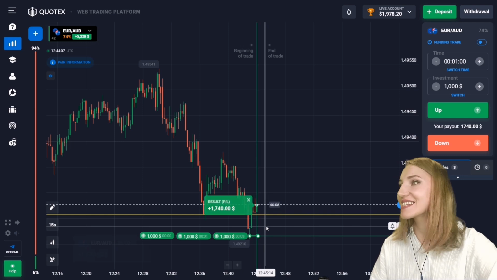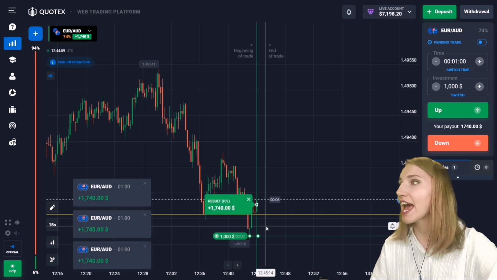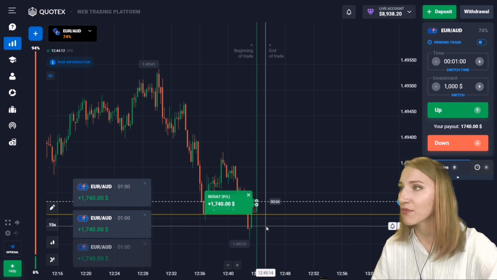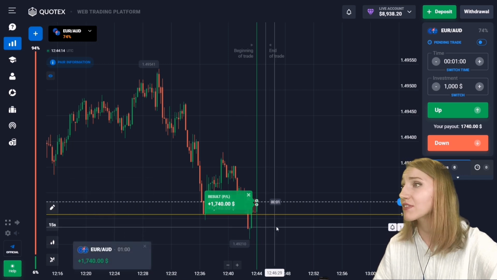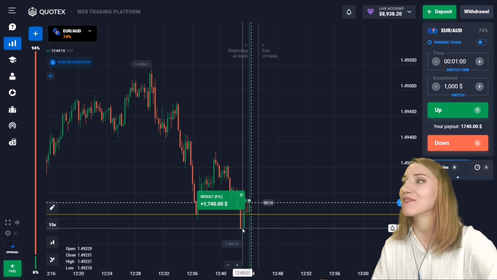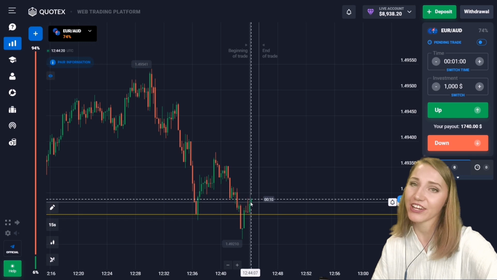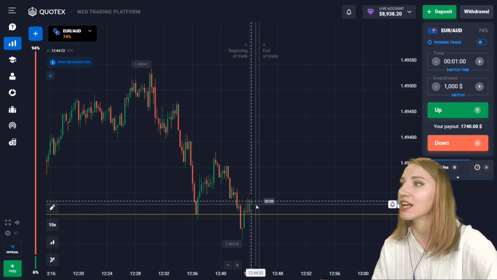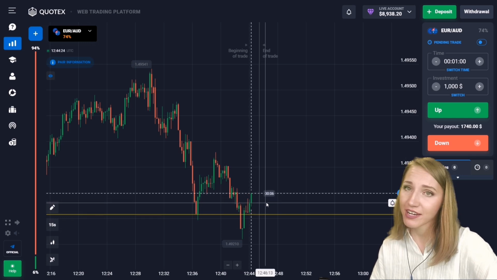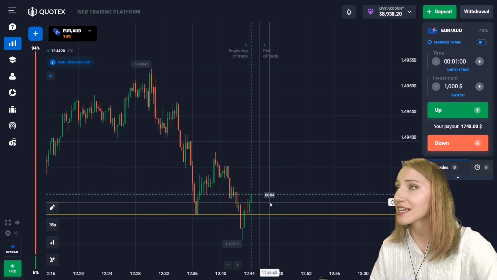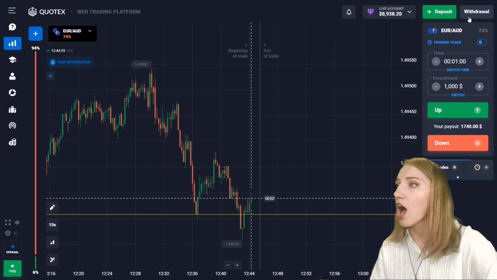Well, it's very good. So the retracement moment really happened and we have got the profit here. So 1 minute was enough, and we have now almost $9,000 on the deposit. Well, let's finish here. This is a very brilliant sum. I love it. Everything is very successful today. That's why let's make an application for withdrawal of funds.